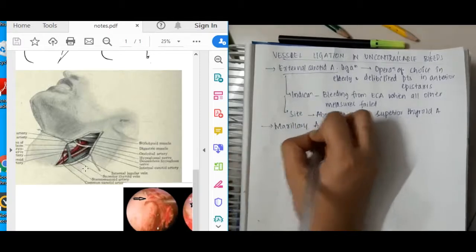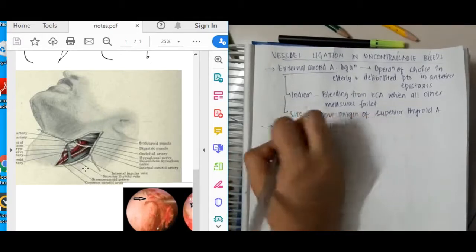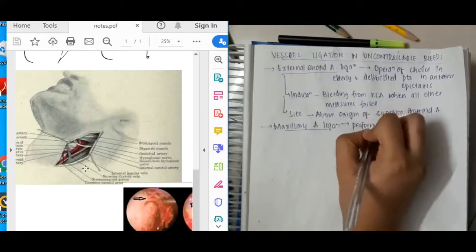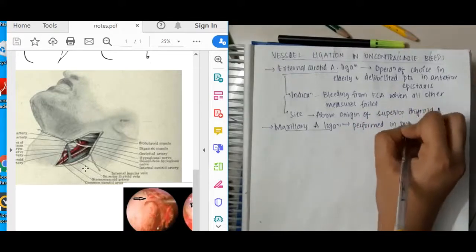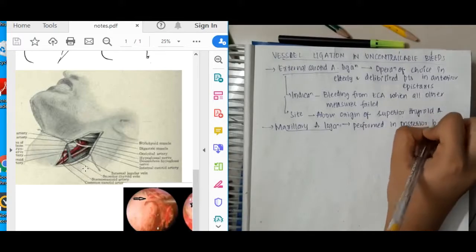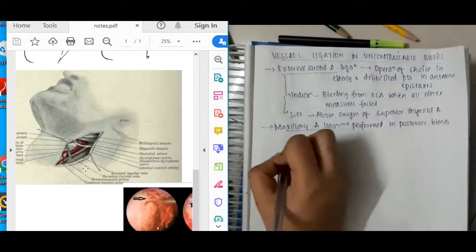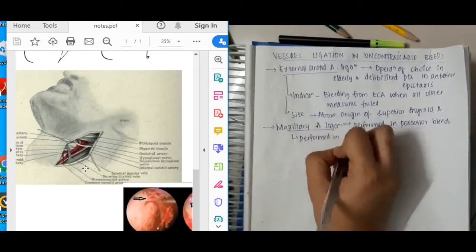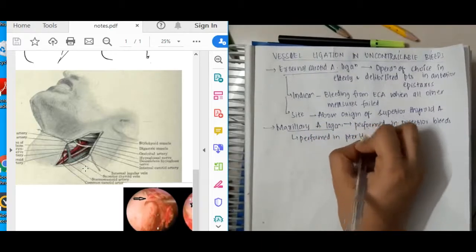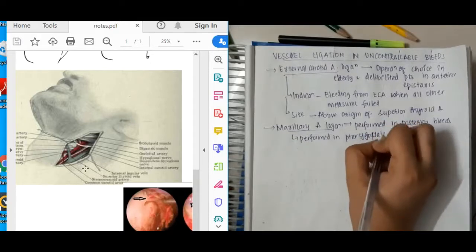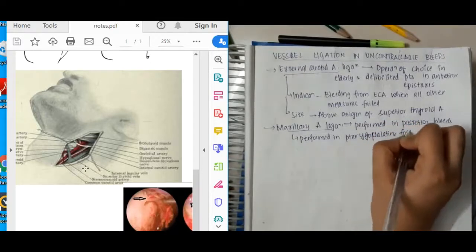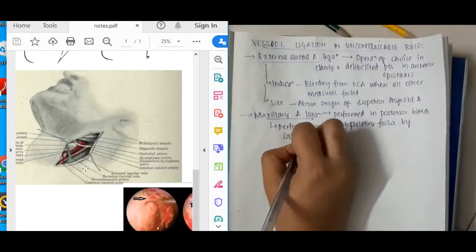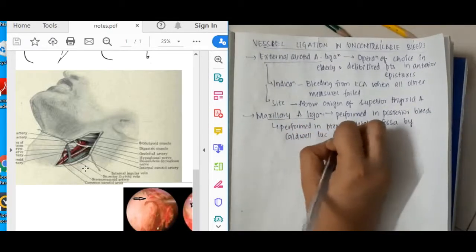Then we have one more ligation, which is maxillary artery ligation. This maxillary artery ligation is mainly performed in case of posterior bleeds. It is performed in the pterygopalatine fossa by the Caldwell-Luc approach.